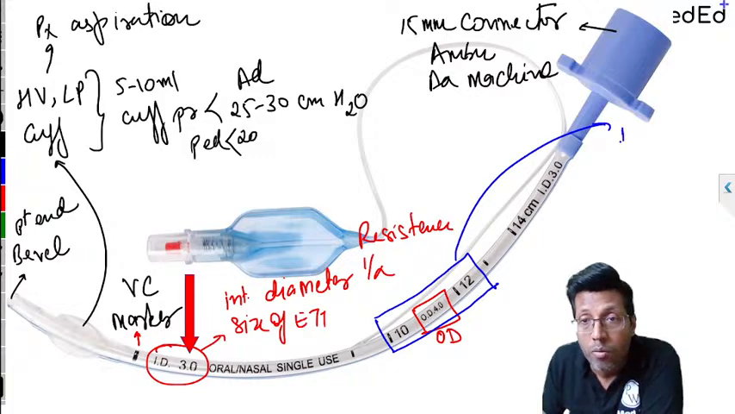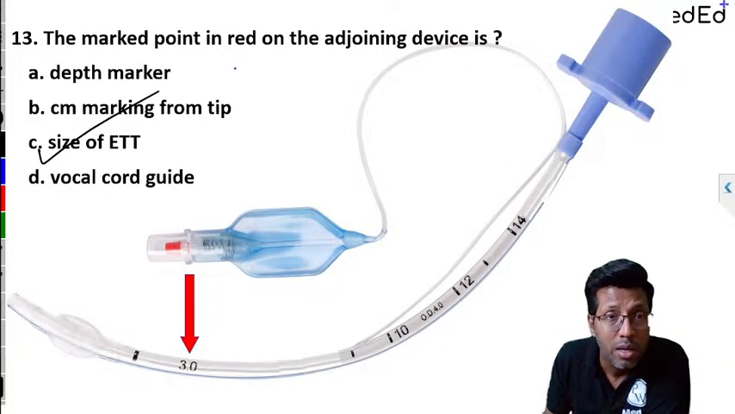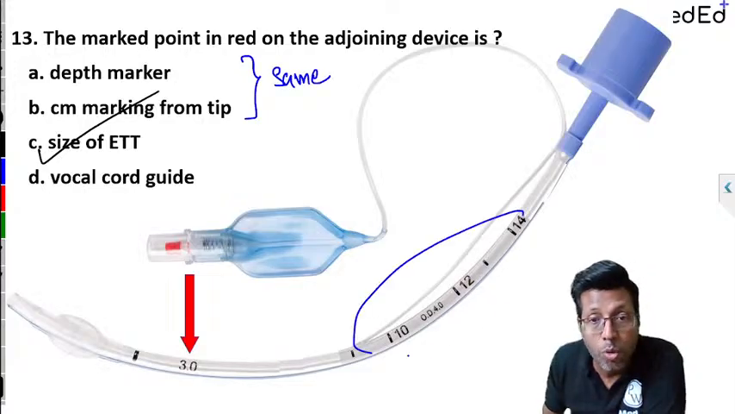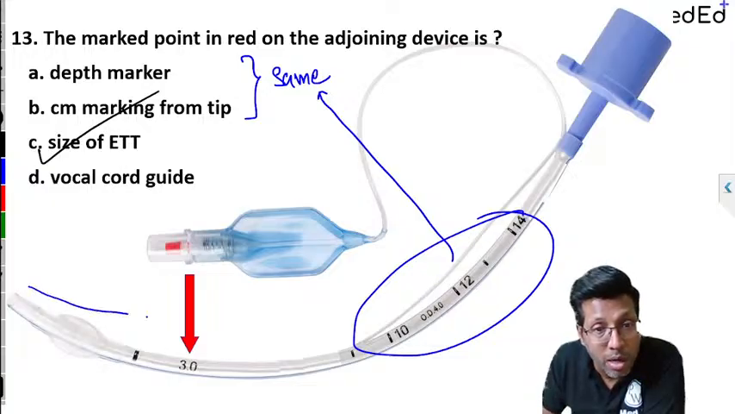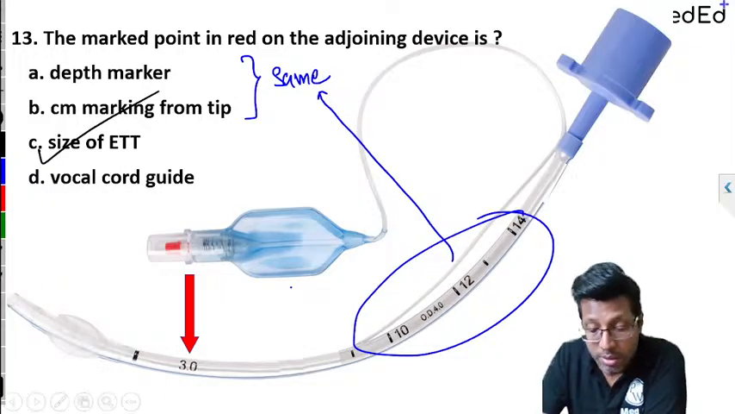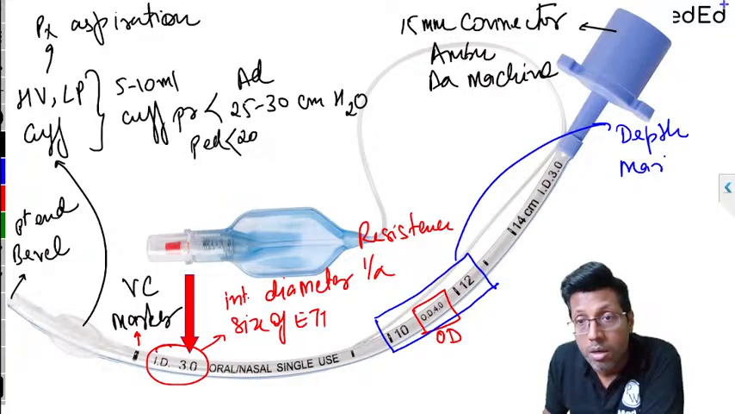These points are what are called depth markers, or centimeter markings. Both are the same. These points which you see are called depth markers. They are basically centimeter marks from the tip. So these are what are called depth markers.